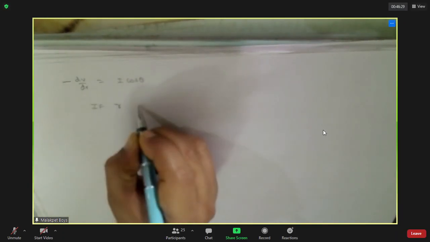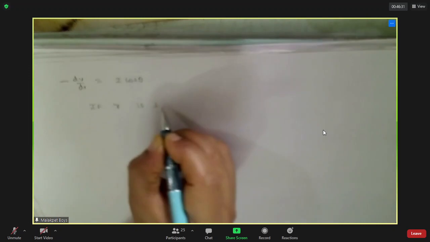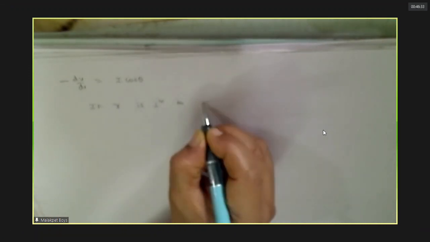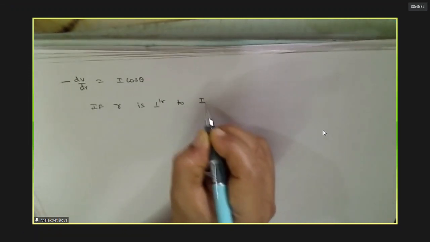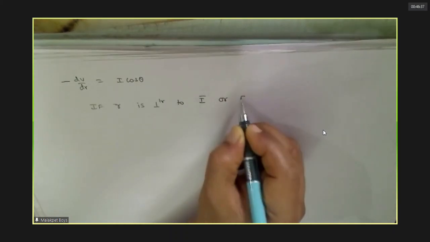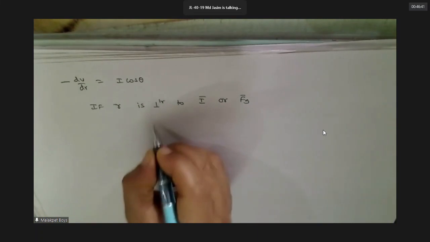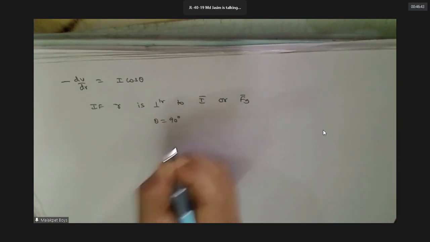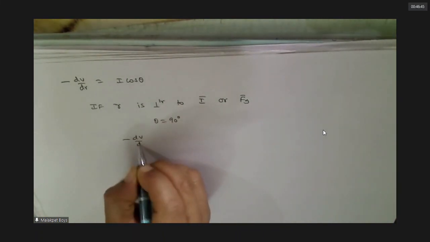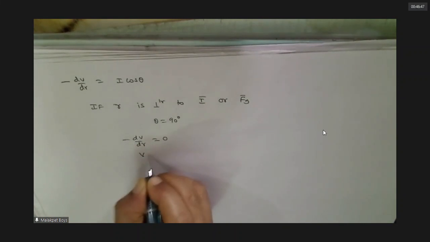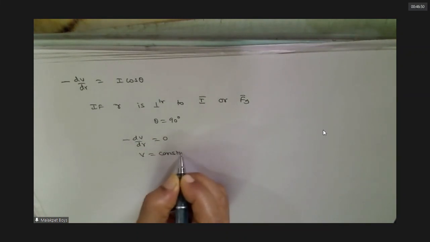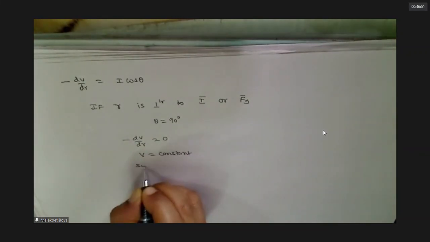It is proportional to cos theta. So if theta is 90 degrees, what will happen? Sir, dV by dr is equal to 0. V does not change with respect to r.